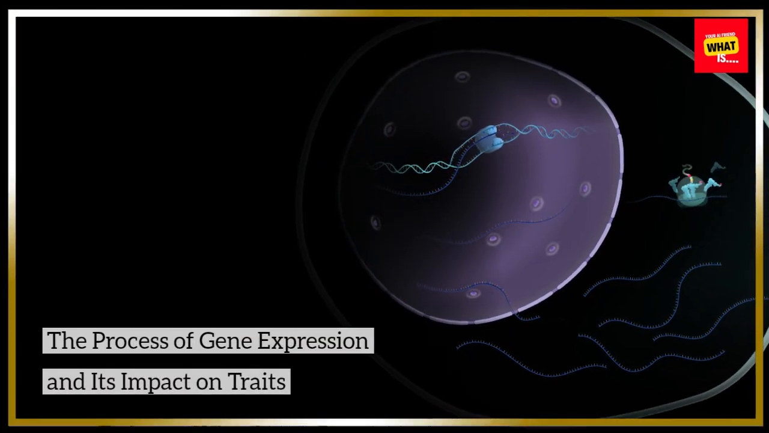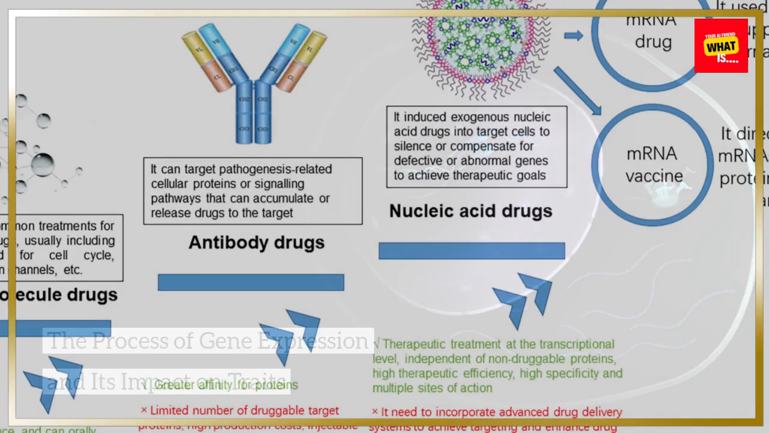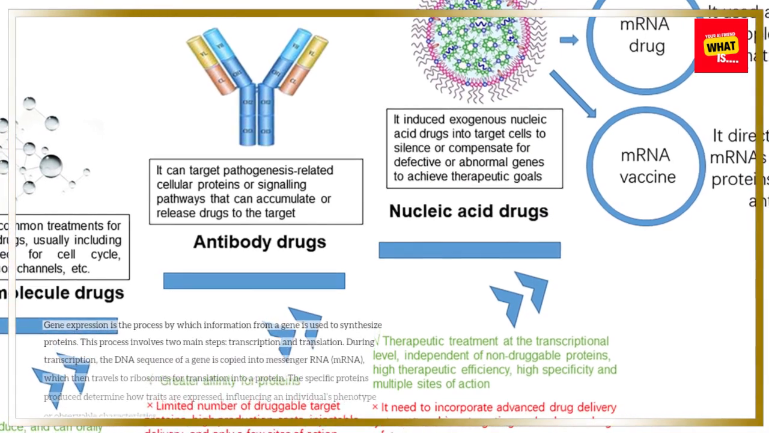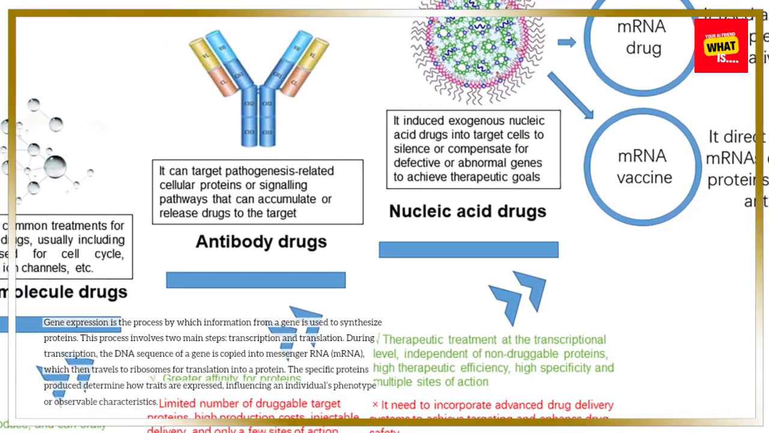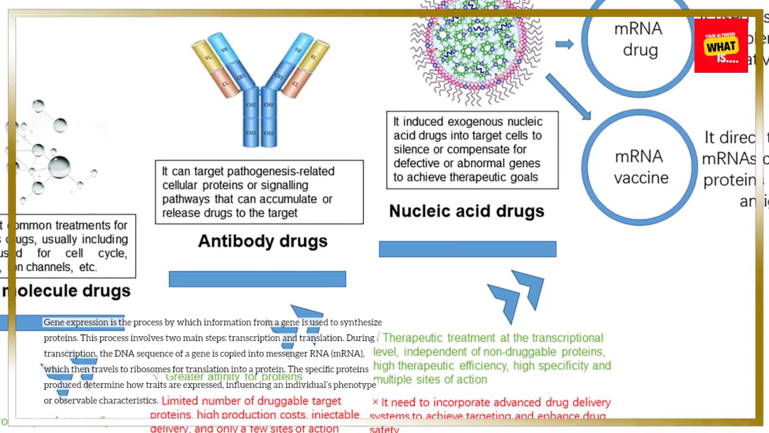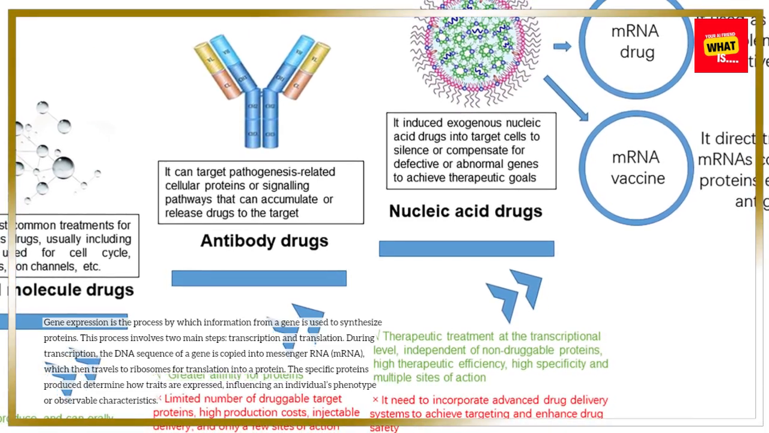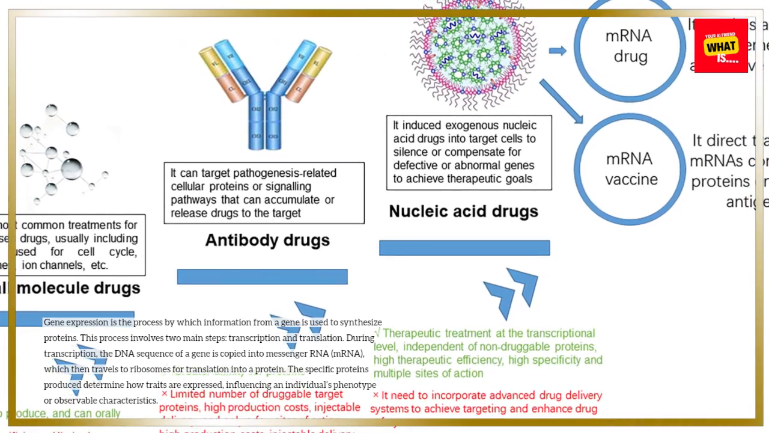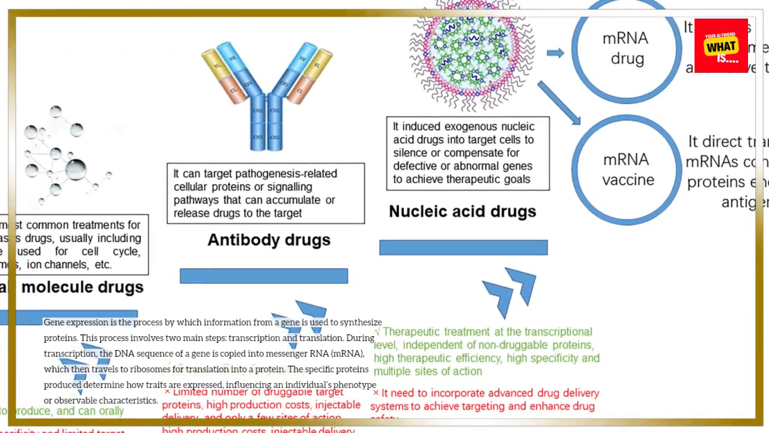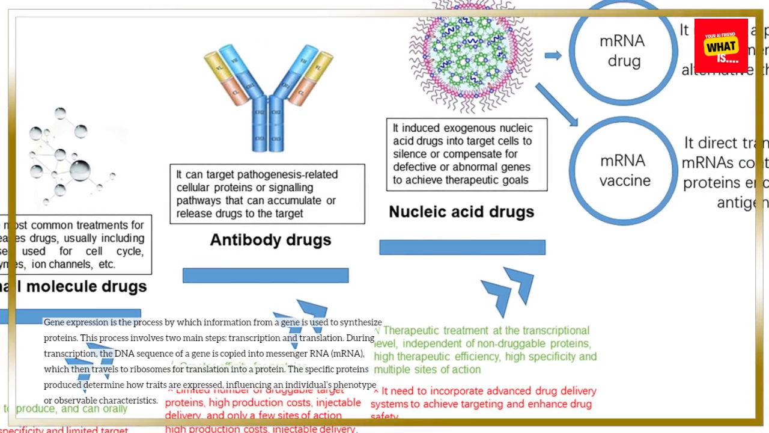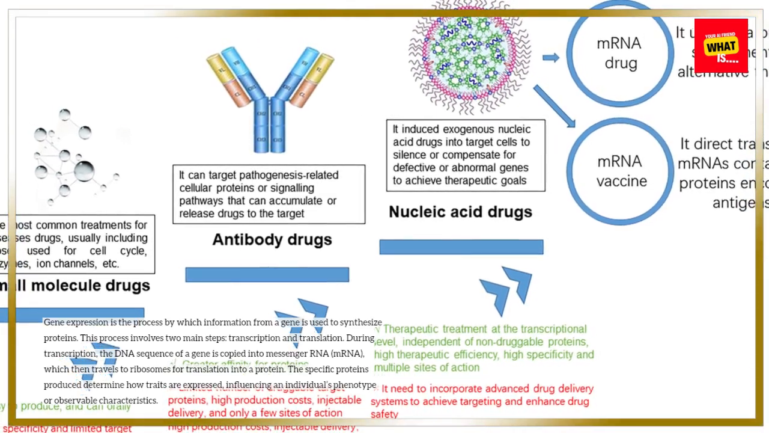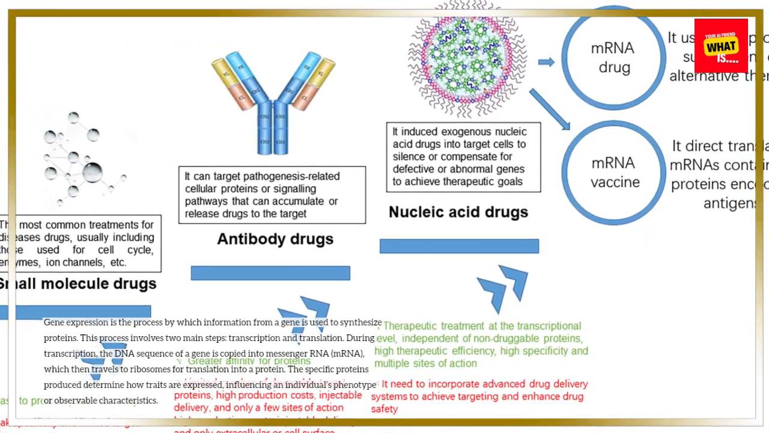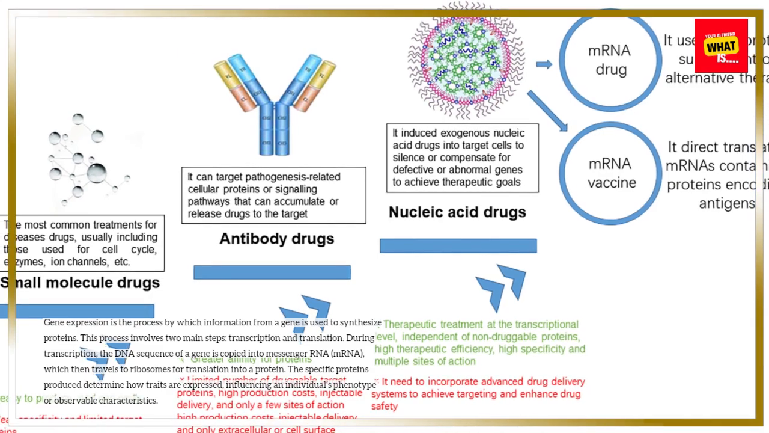The process of gene expression and its impact on traits. Gene expression is the process by which information from a gene is used to synthesize proteins. This process involves two main steps: transcription and translation. During transcription, the DNA sequence of a gene is copied into messenger RNA, mRNA, which then travels to ribosomes for translation into a protein. The specific proteins produced determine how traits are expressed, influencing an individual's phenotype or observable characteristics.